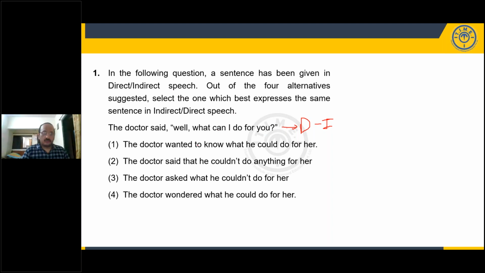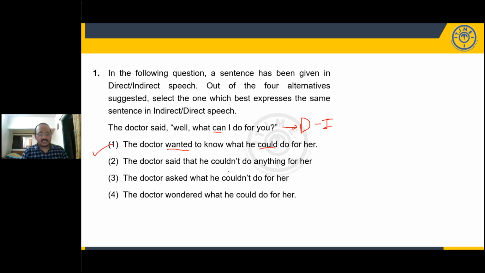The doctor said, well, what can I do for you? Option 1: The doctor wanted to know what he could do for her. Now the only problem in this is we don't know if the person was a girl or not. But apart from that, everything else seems to be fine because this is an inquiry. So wanted is fine. And as we know, we convert the verb from present tense into past tense. So can's past form is could. All that seems to be okay.